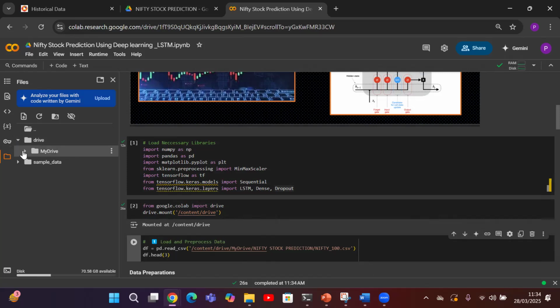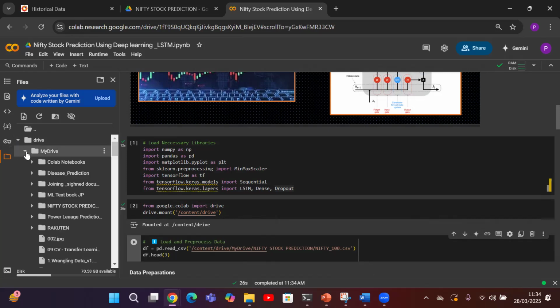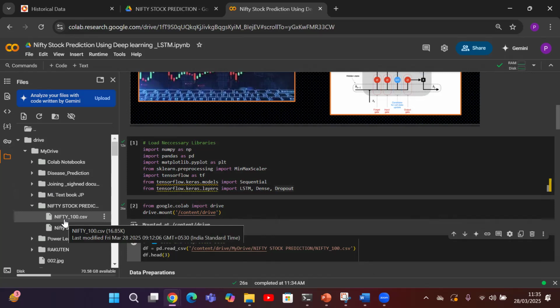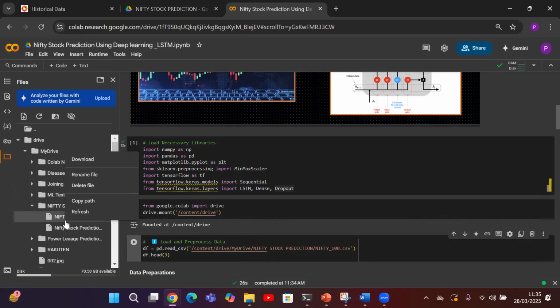You can go to drive, then go to My Drive. So here is my folder, Nifty stock price prediction. Within that, you can see my data named Nifty_100 in CSV format. You can use the copy path option.